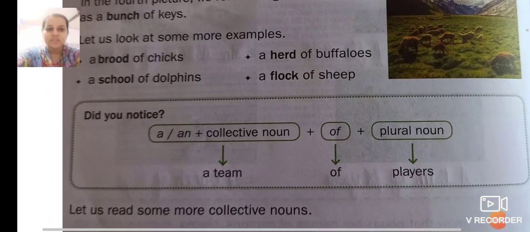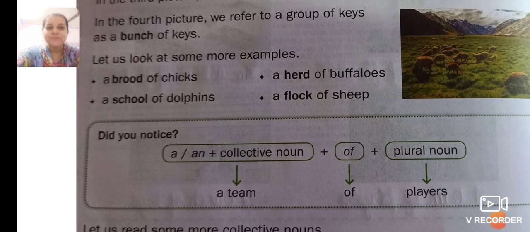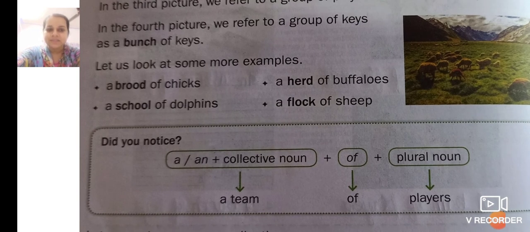You might have observed here in the end there is S, which means there is a plural, a brood of chicks. It is not a brood of chick. It is a brood of chicks, that is many. A herd of buffaloes. It is not a herd of buffalo, it is a herd of buffaloes, which is a plural. So, collective noun is a collection of plural things, plural nouns.